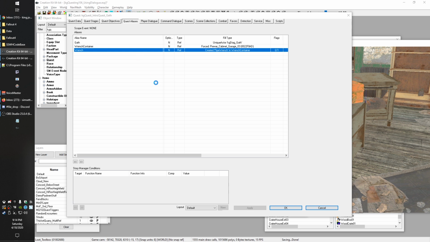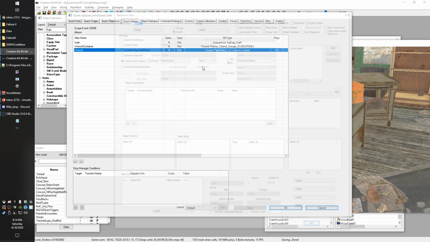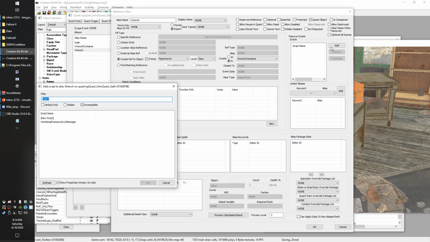We'll do the on container changed default script. As much as possible, using those default scripts is a good idea. They're built right into the game. It doesn't require you to manage another file. They're nice and easy to use. So we'll go ahead and do that.